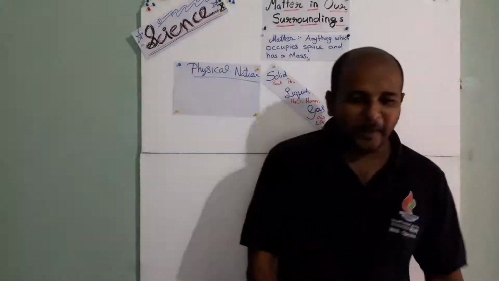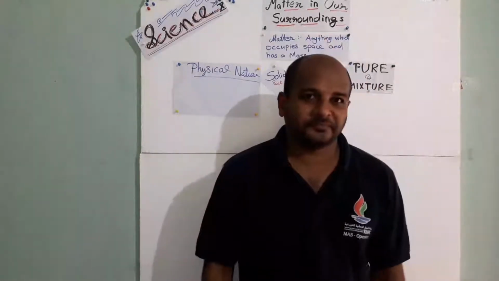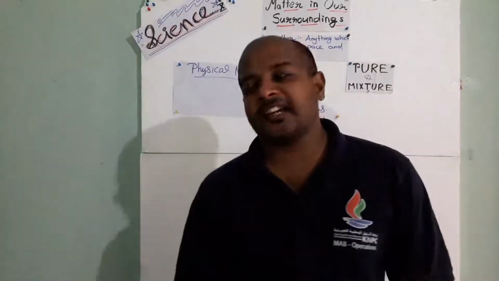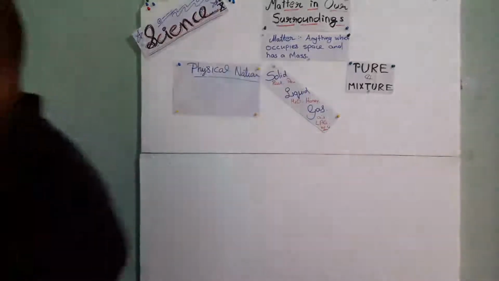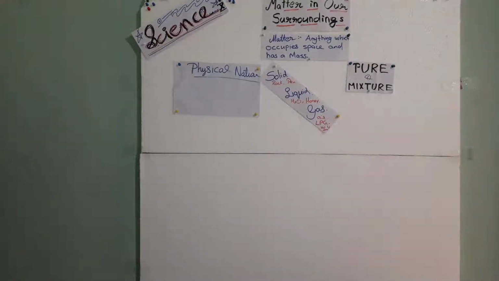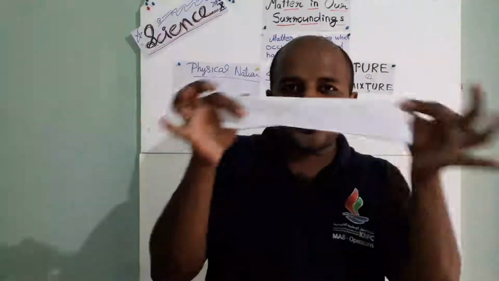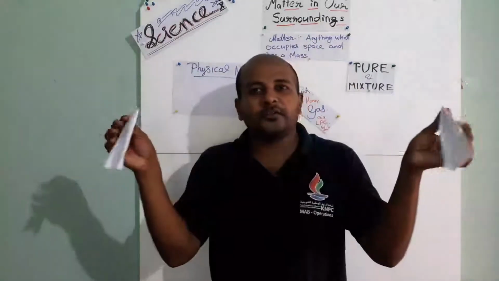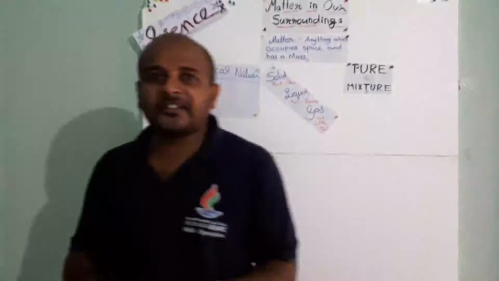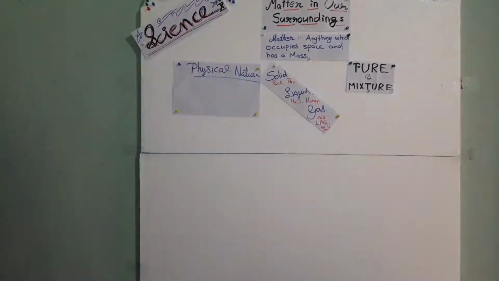The particles of matter attract each other. Of course, it attracts. Let's see with a small example. See, I have a paper in my hand. It's matter, and its particles attract each other. When I tear it, it becomes two pieces, isn't it? So I broke that chain of attraction. That is also another property of matter.